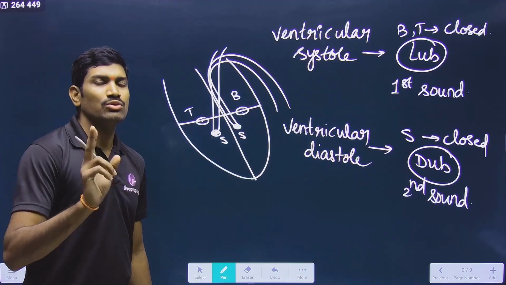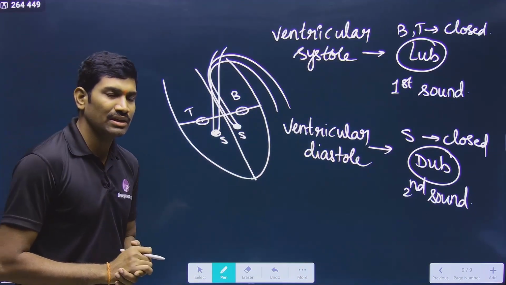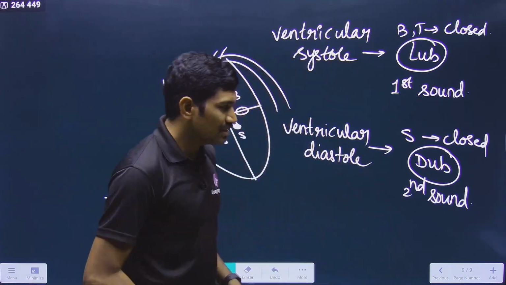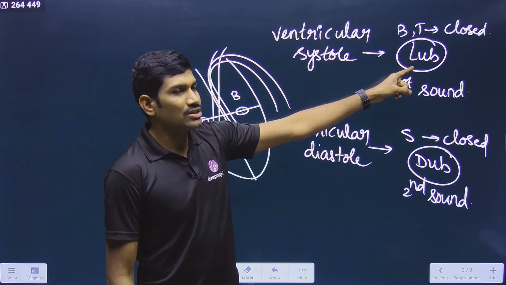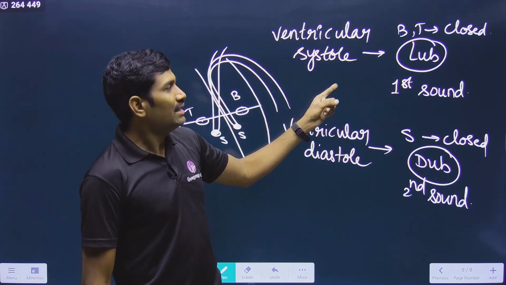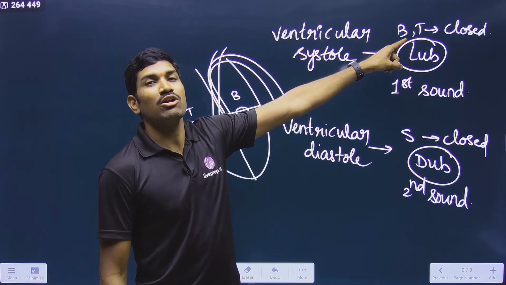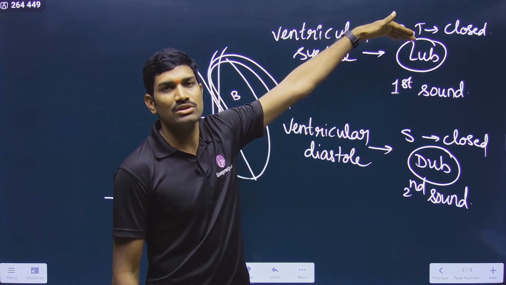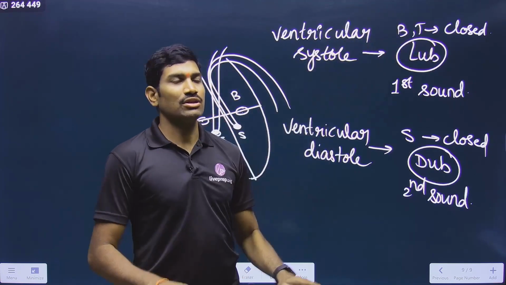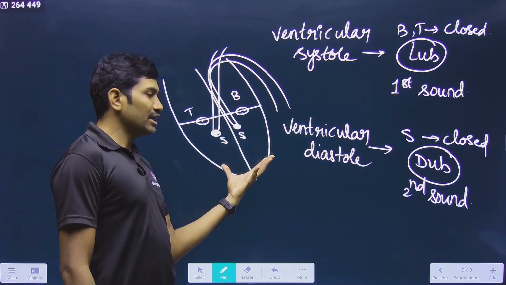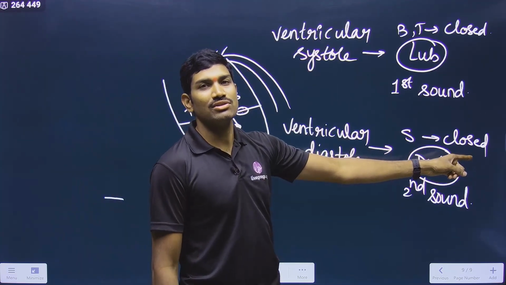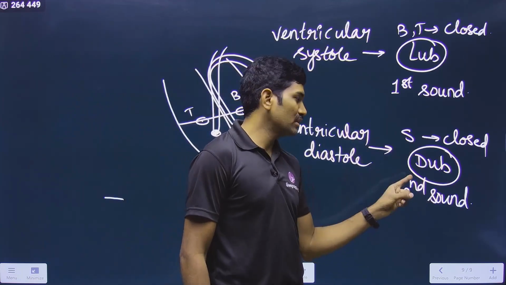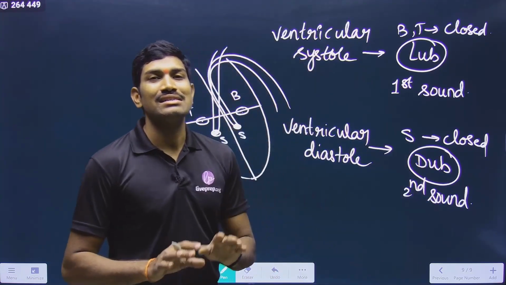So in this we have two prominent major sounds that we are observing. Anyhow, you will study some other sounds also in the higher classes, but at this level these two sounds are enough. First heart sound we observe during ventricular systole, and it is due to closure of the bicuspid, also called mitral valve, and also tricuspid valve. Since these cuspid valves are closing here, we are observing this first heart sound, the lub. During the ventricular diastole, the semilunar valves of the pulmonary artery and aorta are getting closed and making a sound, and that sound appears as dub, and this is called the second heart sound.